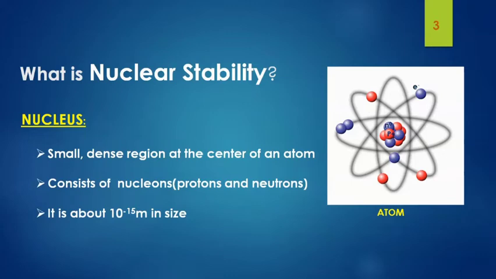So before moving to the topic radioactivity, we should know what is meant by nuclear stability. We know in the case of an atom, the nucleus is the central part, which consists of protons and neutrons, which we together call nucleons. Also, we know that the size of the nucleus is very small compared to the entire size of an atom, and it is about 10 raised to minus 15 meter in size.